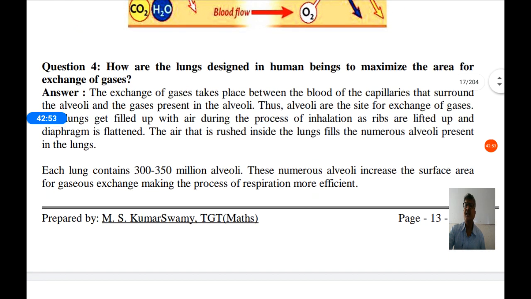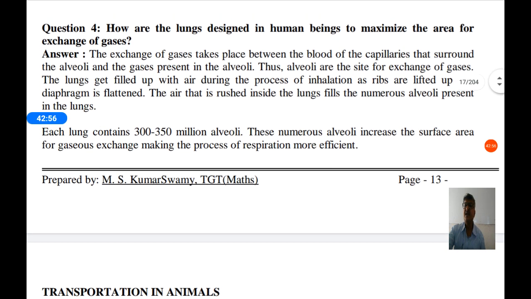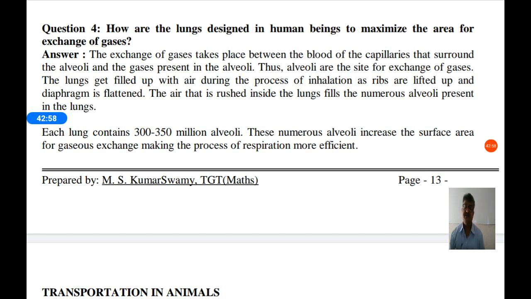How are the lungs designed in human beings to maximize the area for exchange of gases? So for exchange of a large amount of gas, we require a large area of absorption. So for that, the lungs are modified into different shapes and sizes, that is nothing but alveoli. The exchange of gases takes place between blood of the capillaries that surround the alveoli and gases present in the alveoli. Thus alveoli are the site of exchange of gases.